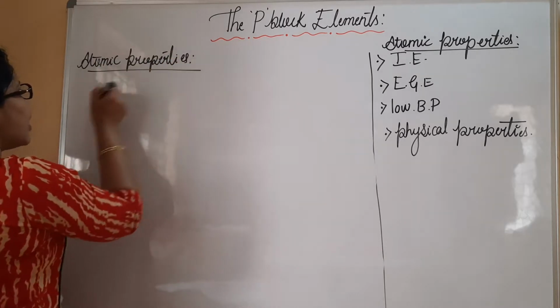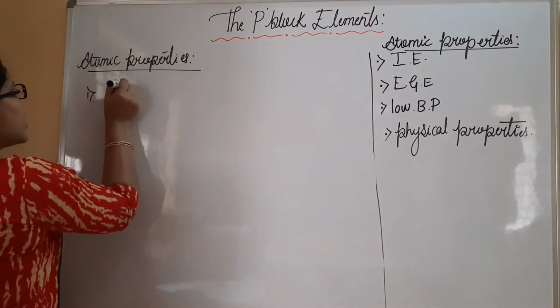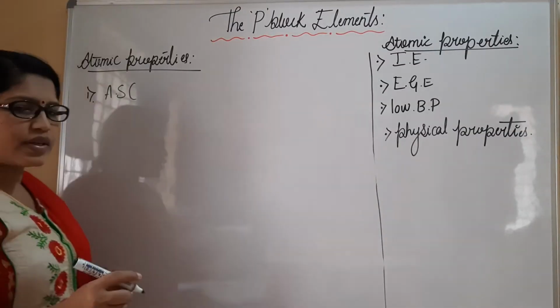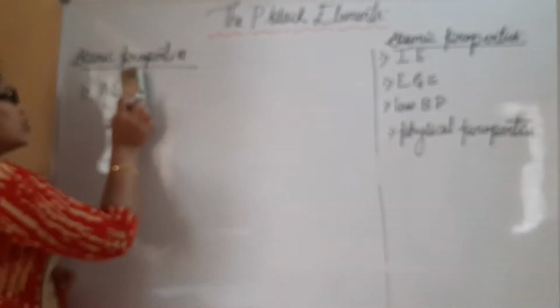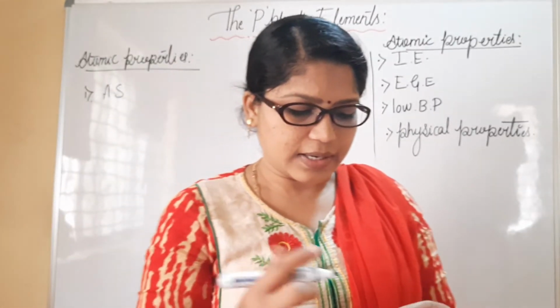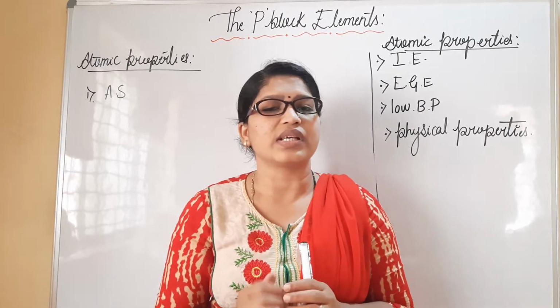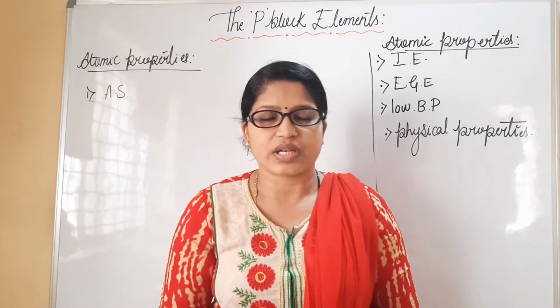So when you consider atomic properties, first I must go for atomic size. So far we have discussed atomic size for almost all the groups and periods. Generally, when we move down the group, atomic size increases.